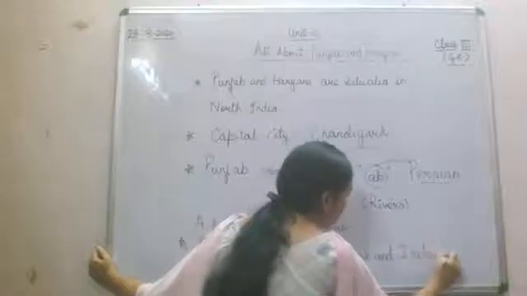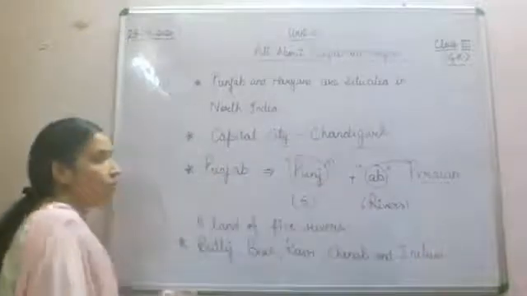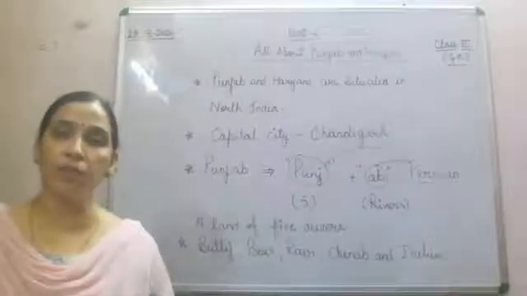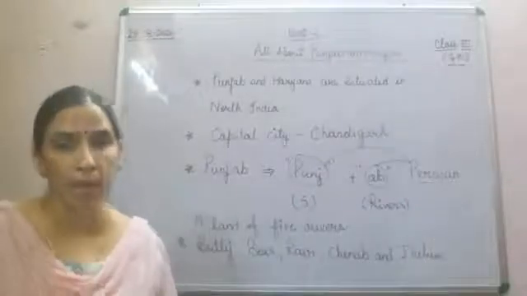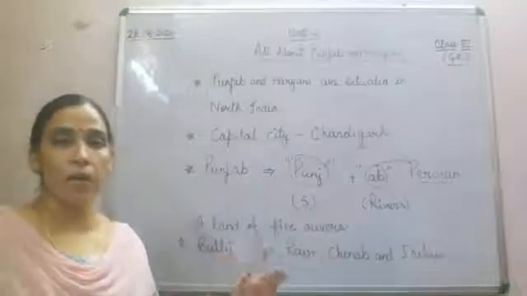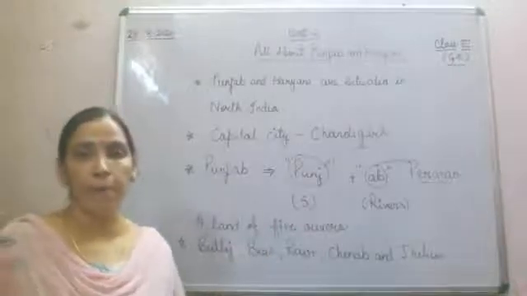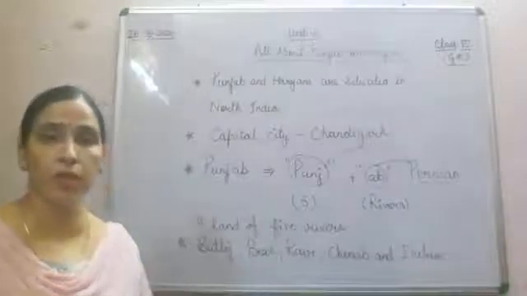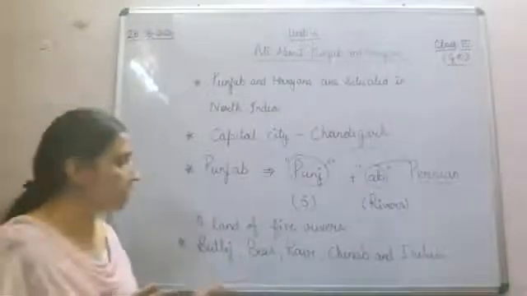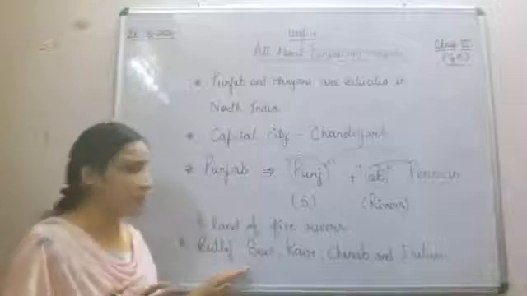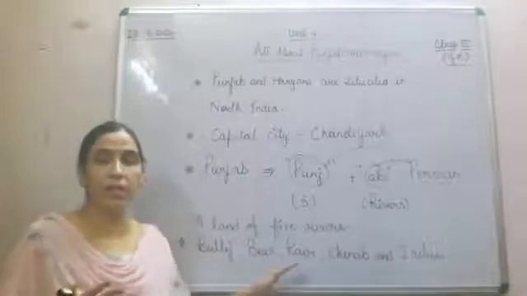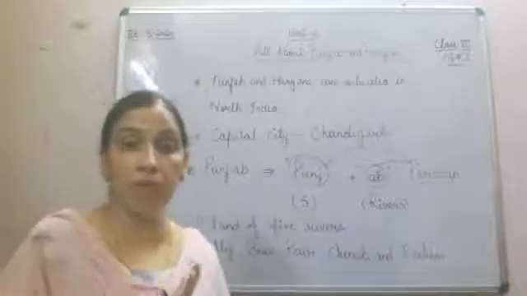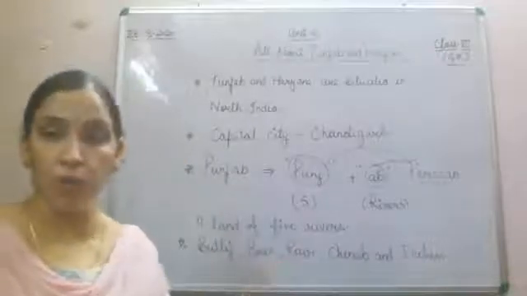These are the 5 rivers which flow in Punjab, and after these rivers Punjab is called Punjab, which is a Persian word. You have to remember the names of these 5 rivers.